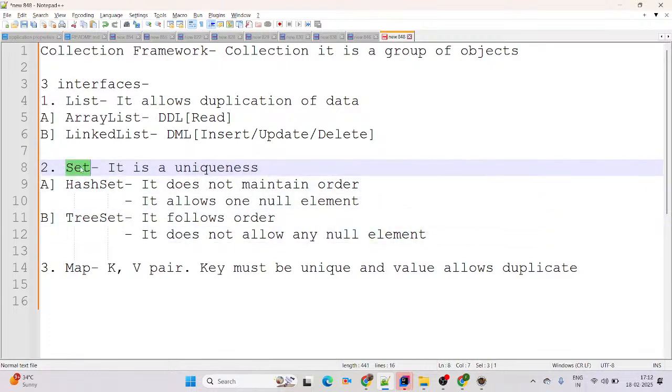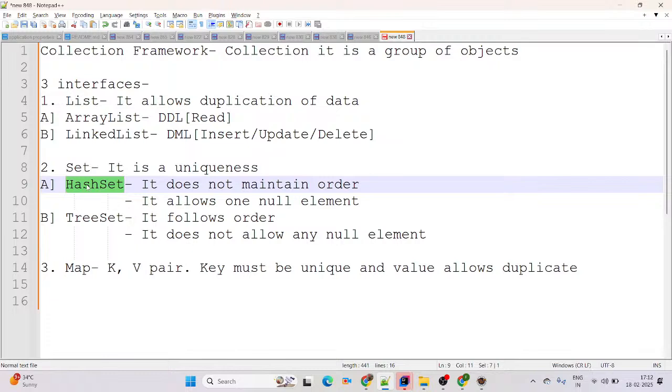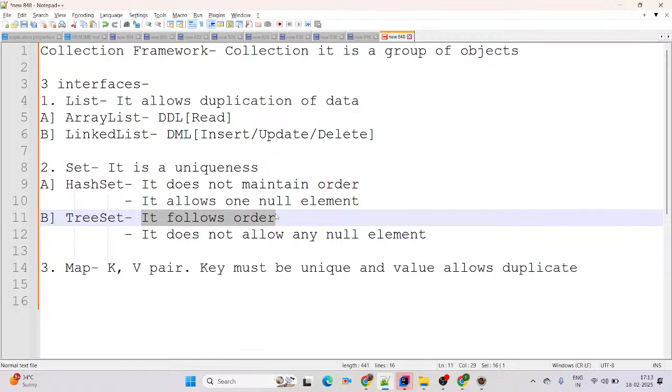Set is a Java interface that came in Java 1.2, and Set is about uniqueness. It does not allow any duplication of data. There are two classes available, HashSet and TreeSet. HashSet does not maintain the order, and TreeSet follows the order.